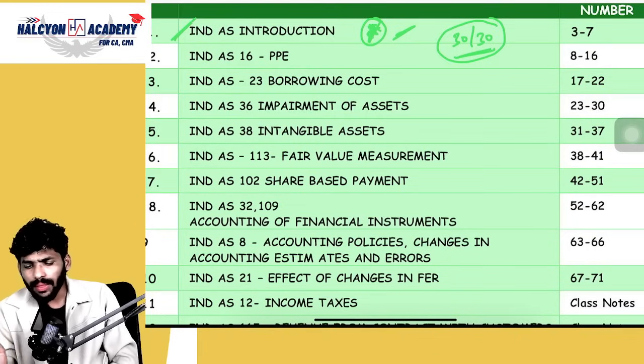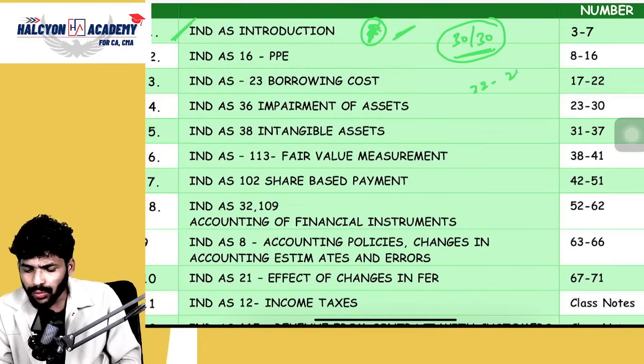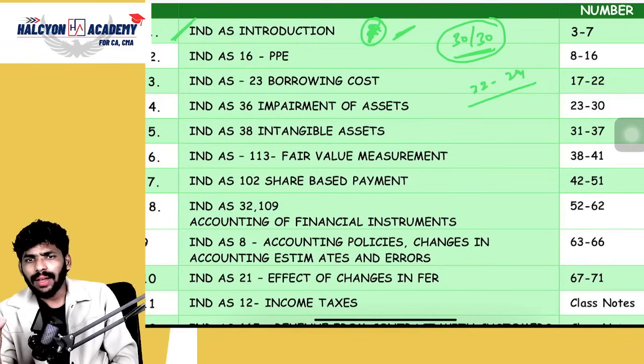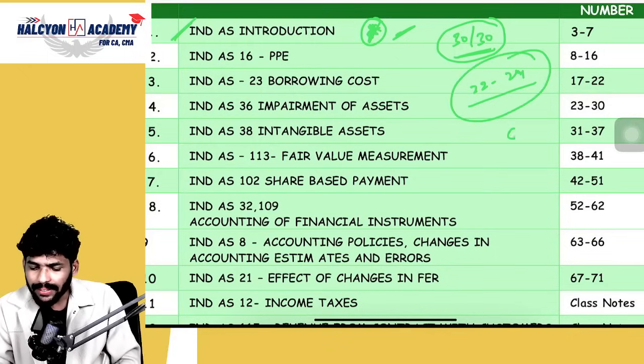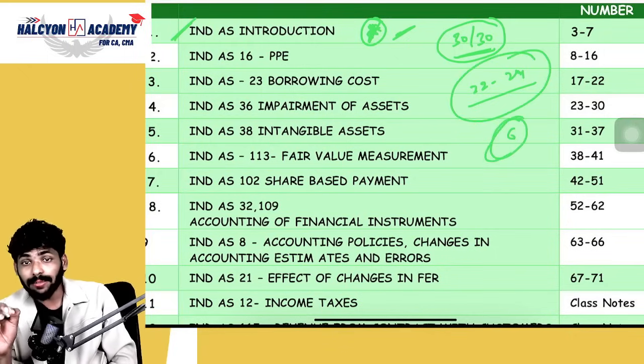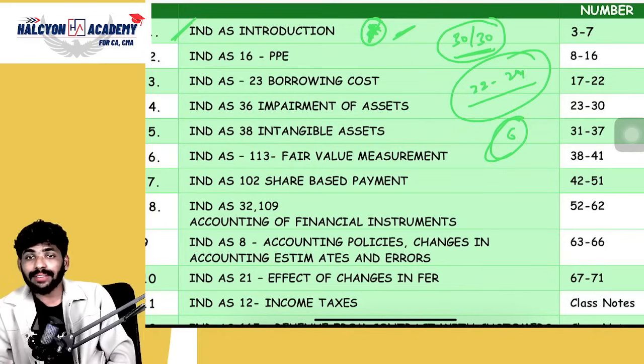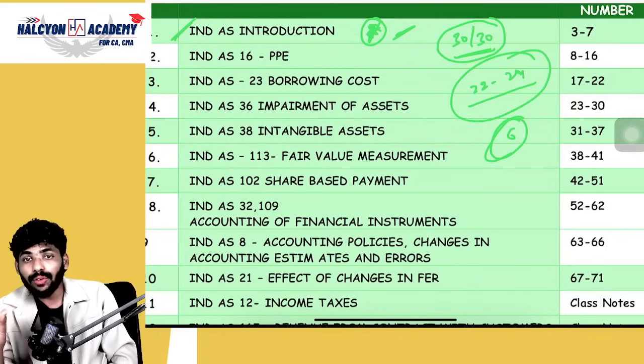See, guys, getting 20 to 24 is very easy with a normal class, our material and question bank. But getting that extra 6 marks is possible with my class notes. So please follow my class notes, guys. That is very helpful to you.